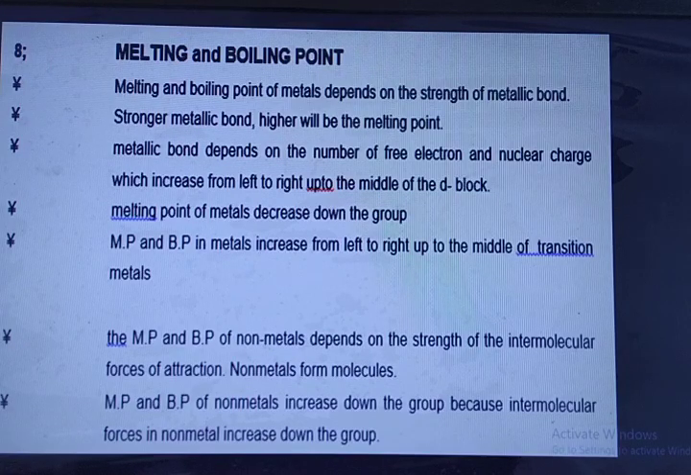The melting point and boiling point of the nonmetals depend on the strength of the intermolecular forces of attraction. Nonmetals form molecules. Melting point and boiling point of nonmetals increase down the group because intermolecular forces in nonmetals increase down the group.